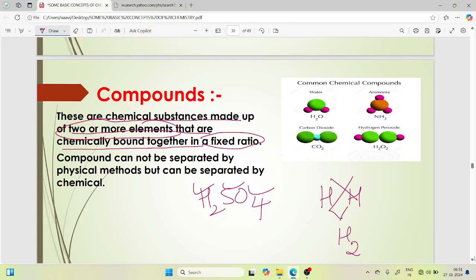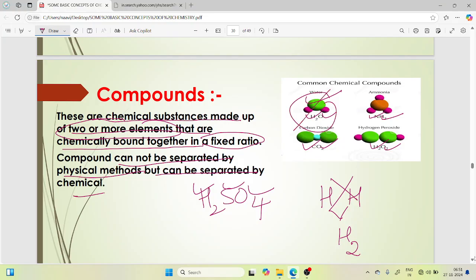Example, water, hydrogen and oxygen. Nitrogen and hydrogen, carbon and oxygen, hydrogen and oxygen. These are common examples of compounds. A compound cannot be separated by a physical method, but it can be separated by chemical methods. Example, water.